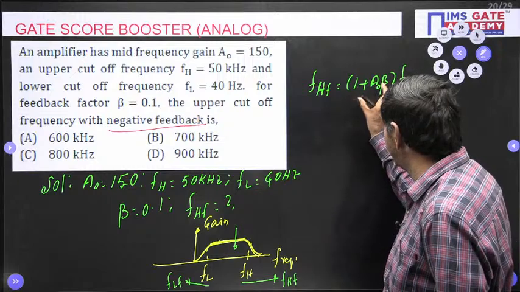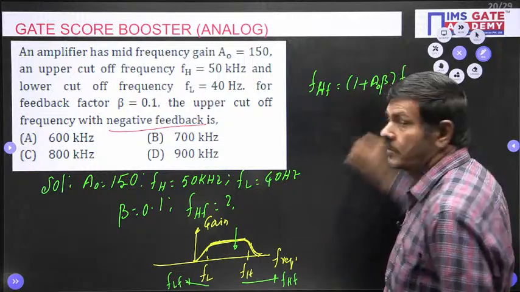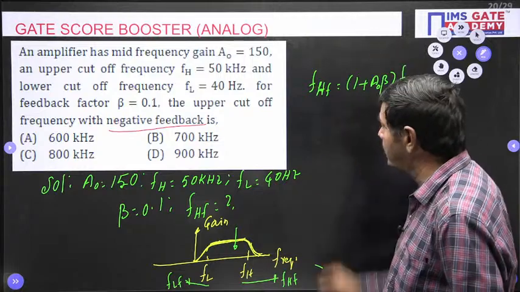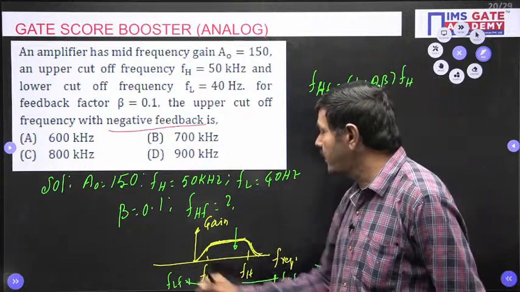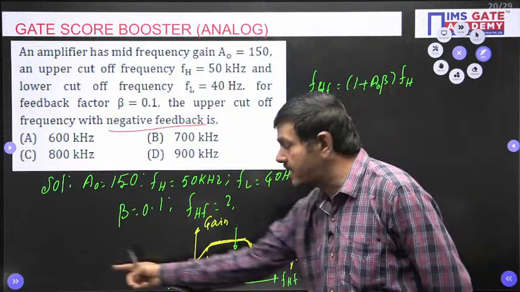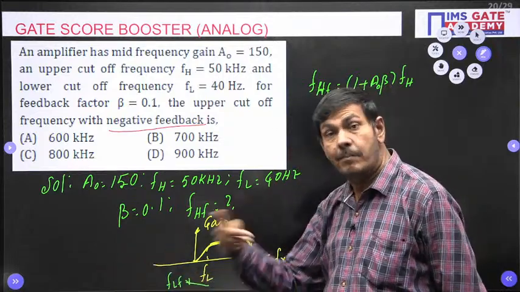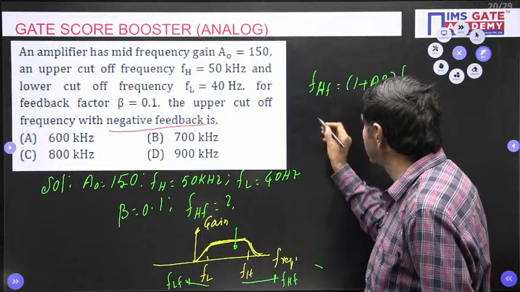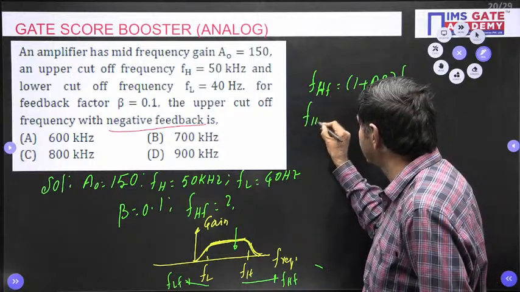1 plus A beta will be multiplied with FH only. If it is increasing, because the product can increase only now. FL means what you can write now? FL by 1 plus A beta, reducing. FL by 1 plus A beta you can write now.